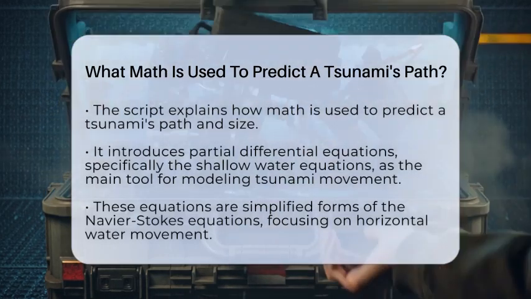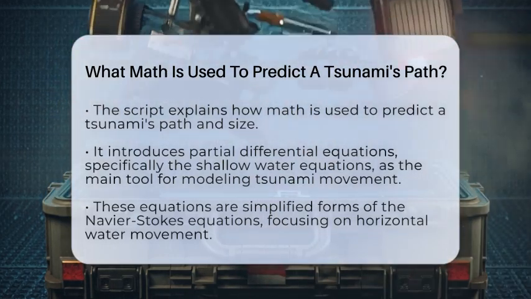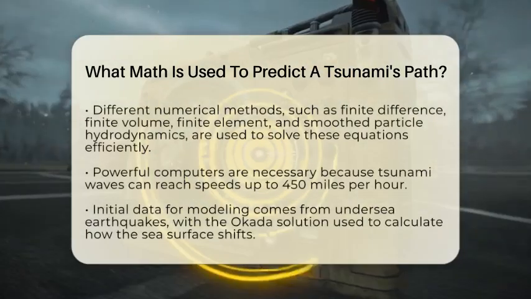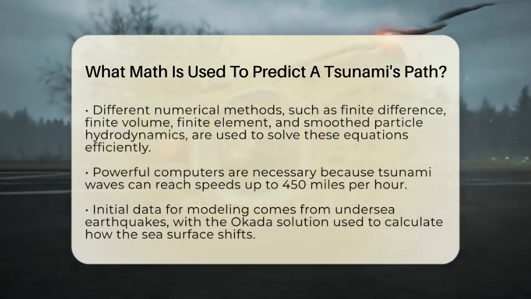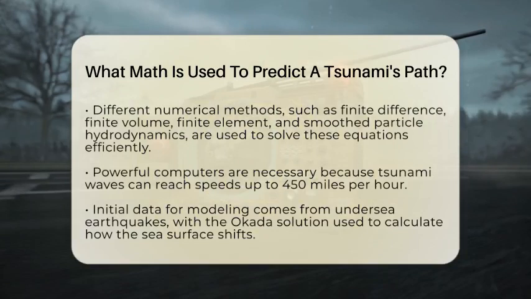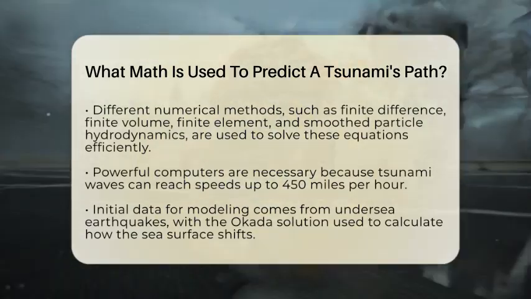waves. Using these equations, scientists can model how a tsunami wave travels across the ocean. They look at how fast it moves, how high it gets, and which direction it heads. To solve these equations quickly and accurately, they use special numerical methods.